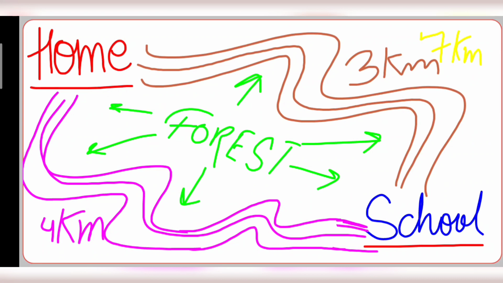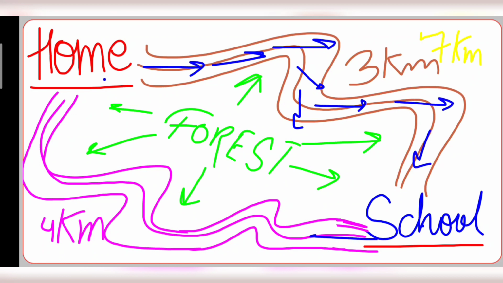But if I ask what the displacement is going from home to school, and I take this path, we'll see that our direction is changing, so here we can't take our displacement. The same goes for returning.